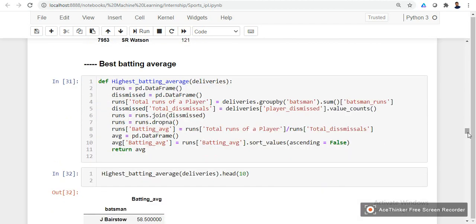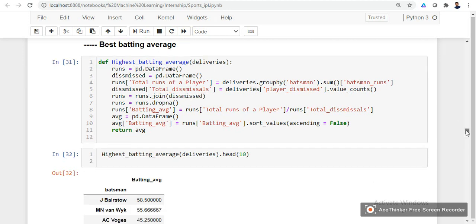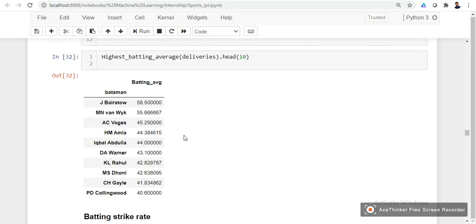In the best batting average category, while calculating this average and other things, we need to take into consideration that we must have some domain knowledge of how we calculate batting average, strike rate and so on. So based on the domain knowledge, we are calculating here. In the batting average category, we have Johnny Bairstow with 58.5 batting average, and the next with 55.6, next Oaks 45, Amla 44, and all other batsmen.